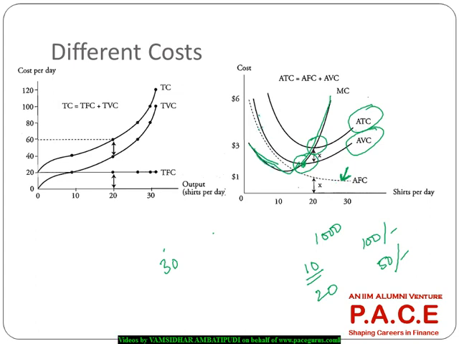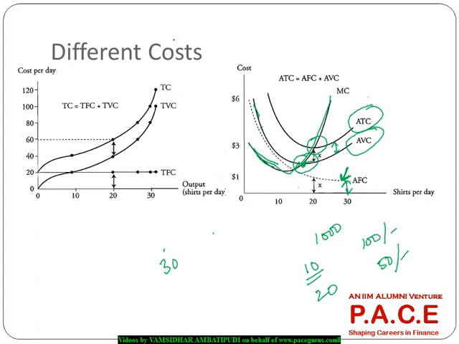it varies with respect to the marginal cost. If the marginal cost is down, the average cost comes down. The moment the marginal cost is going up, the average cost is also going up. Same thing with the total cost. And at any point in time, the gap between the average total cost and average variable cost is nothing but the average fixed cost. Right? So these basic calculations we need to be comfortable with.